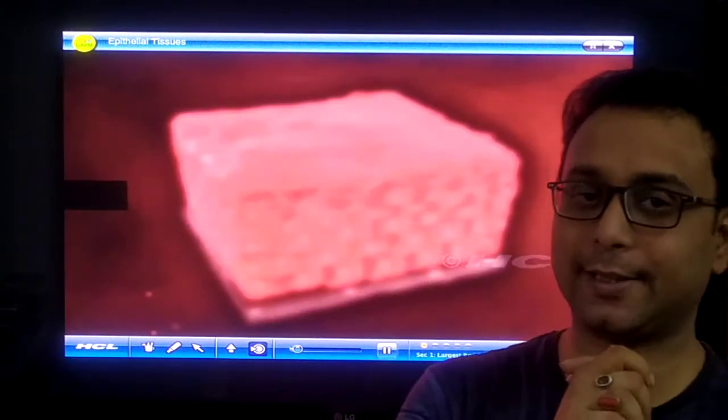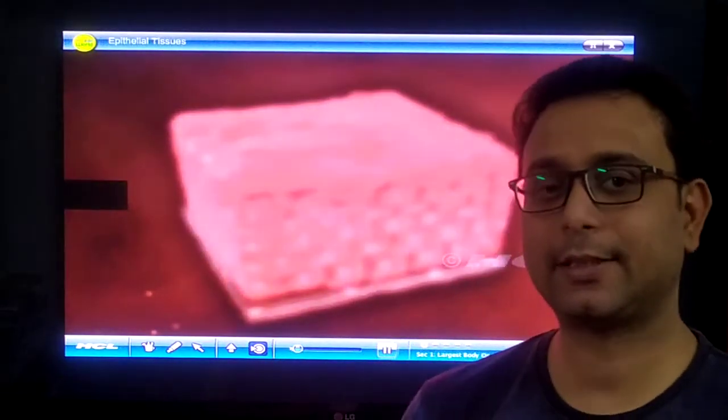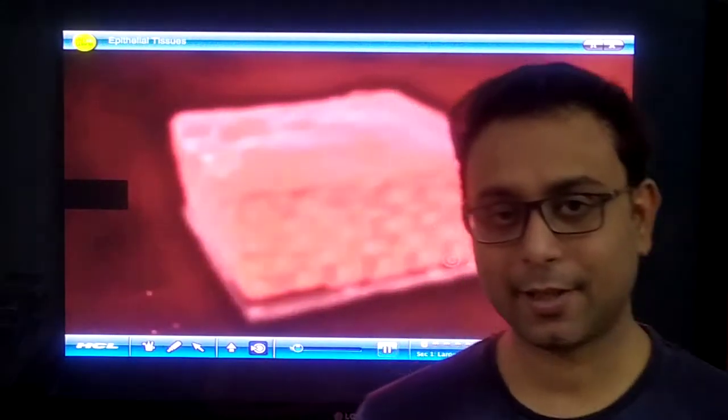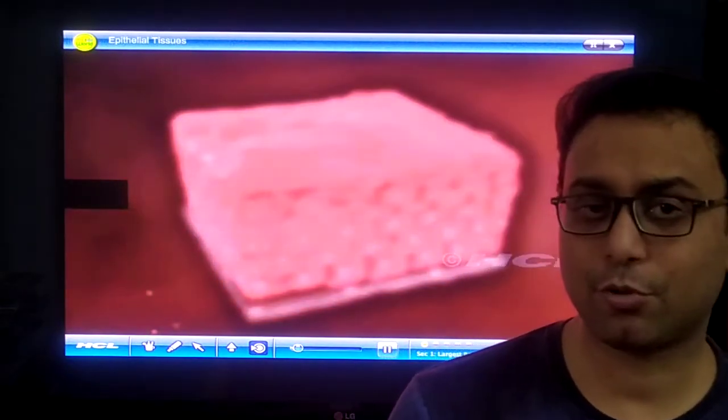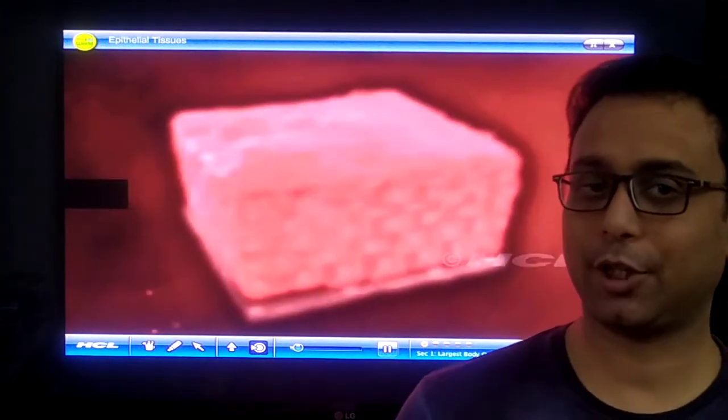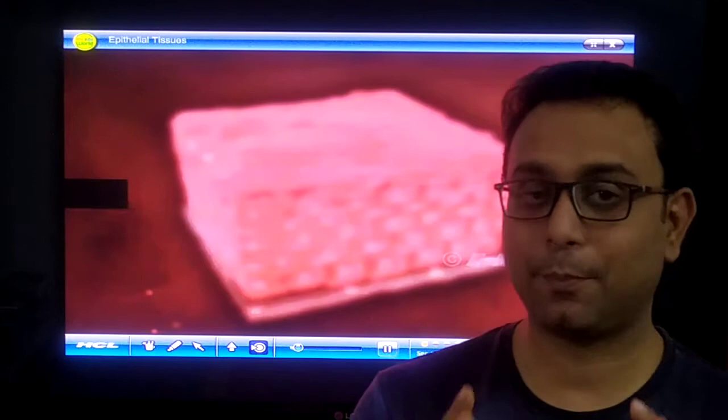So today is a special class for ICSE class 7 batch. And our topic is the plant and animal tissue. We already covered the plant tissue in some details, right? In the first day we discussed the meristematic tissue, in the second day the simple permanent tissue, and in the third day we completed the complex permanent tissue. But today we start from the animal tissue.